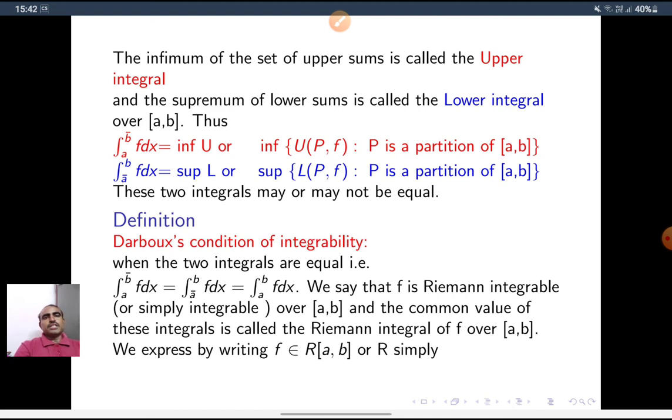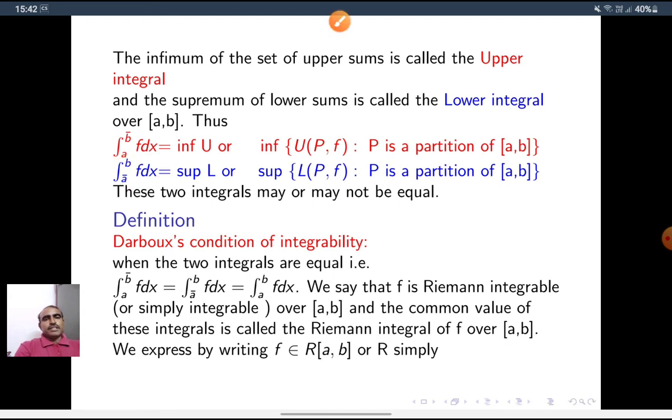These two integrals may or may not be equal. This is called the upper integral. This is called the lower integral. Both may exist or may not exist. If they exist, they may be equal or may not be equal.